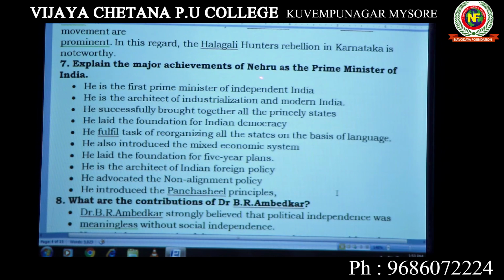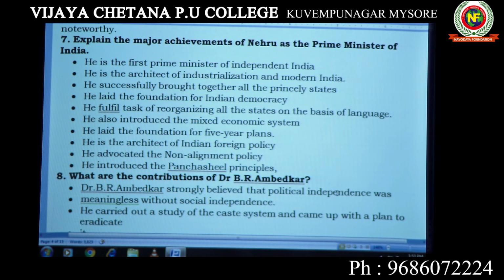Then the major achievements of Nehru as Prime Minister of India. What had Jawaharlal Nehru, the first Prime Minister of independent India, done? Industrialization was achieved by him, and he strengthened Indian democracy. He introduced a mixed economy and five-year plans, and foreign policy was formulated by him.